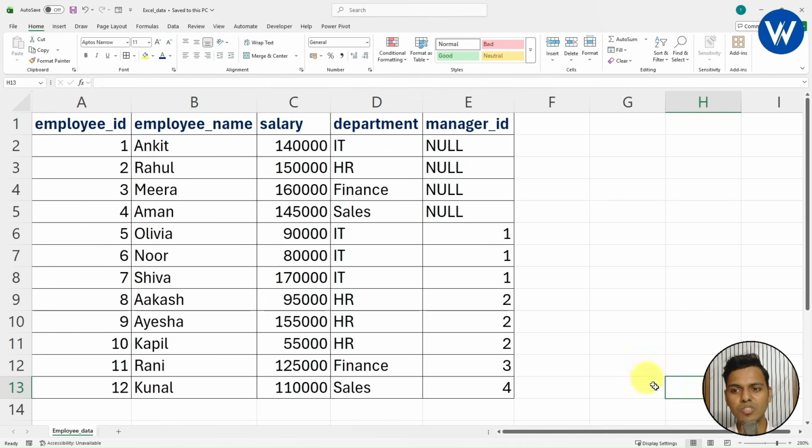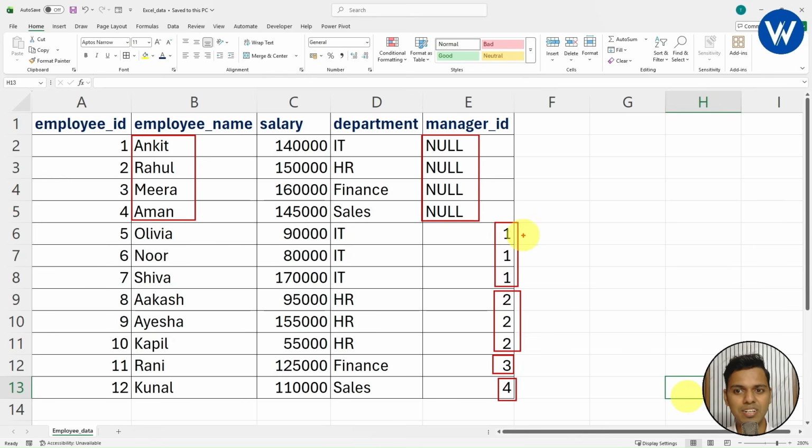Now you need to focus on this particular column. This column is very important, which is the manager ID column. Here we can see for 4 employees, the manager ID is null, right? So these are the 4 employees, right? And here we can see the manager ID 1, 2, 3, and 4. Now let me tell you, don't worry. Look here carefully. These are the manager ID. Now you might be thinking, what is this number? 1, 2, 3, and 4. Don't worry, let me tell you.